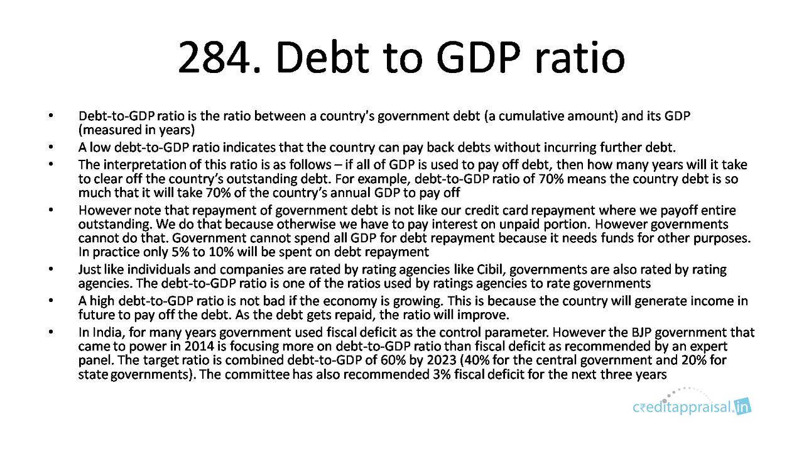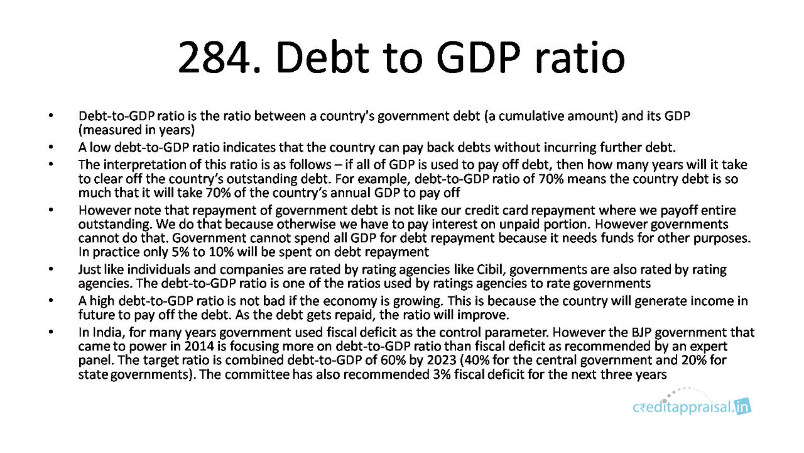In this chapter, we'll be discussing debt to GDP ratio. So, debt to GDP ratio is the ratio between a country's government debt, cumulative amount, and the GDP, measured in years. A low debt to GDP ratio indicates that the country can pay back debts without incurring further debt. So, you have to interpret the ratio like this.